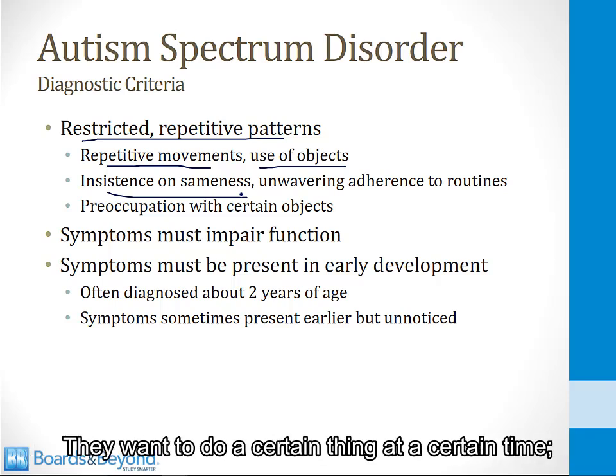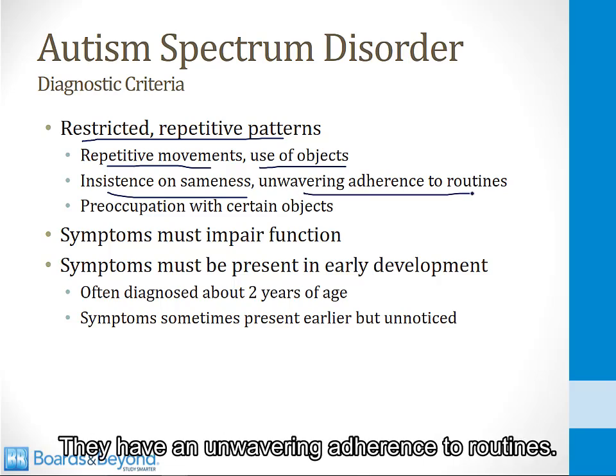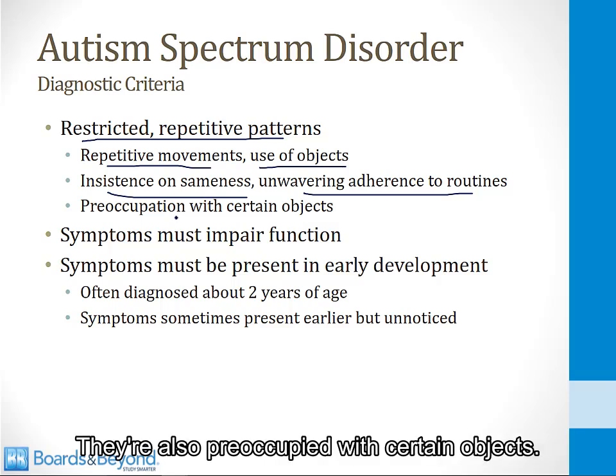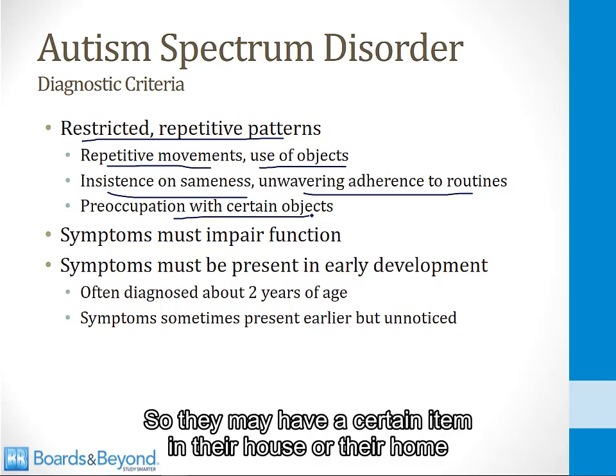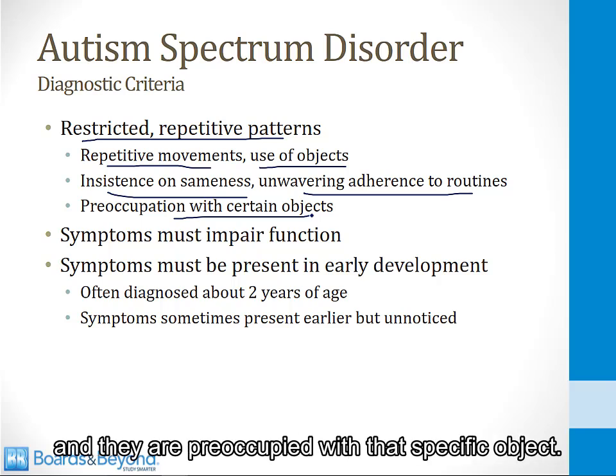They want to do a certain thing at a certain time. And if this doesn't happen, they can become agitated. They have an unwavering adherence to routines. They're also preoccupied with certain objects. So they may have a certain item in their home that is their favorite thing, and they do certain things with it every day, and they are preoccupied with that specific object.